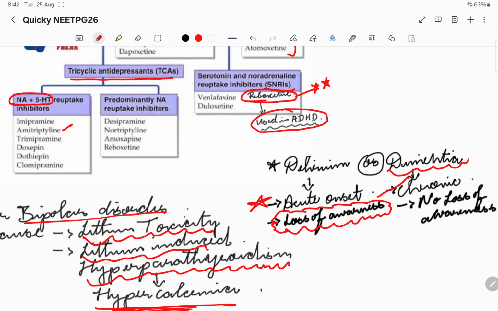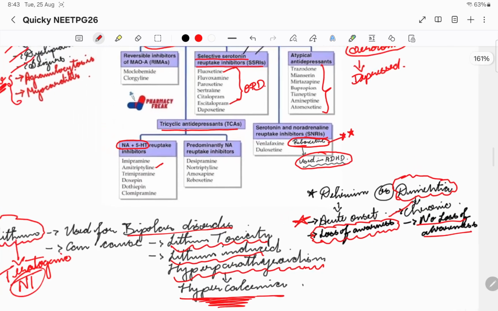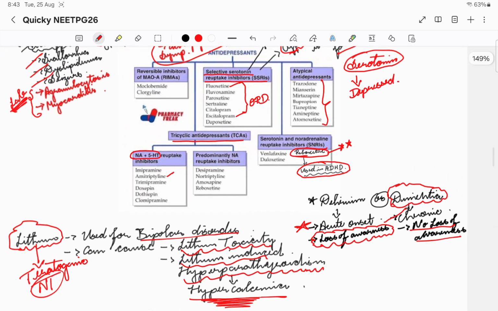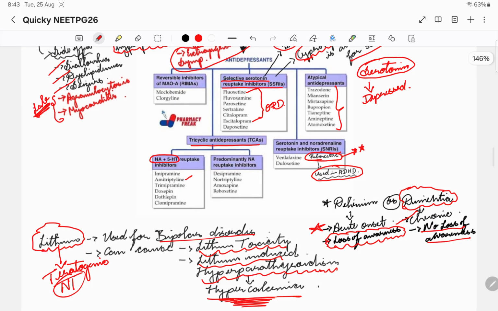Dementia in Alzheimer's and all, it won't be acute, right? It is going to be a chronic thing. In Lewy body dementia and Pick's disease and all, it is going to be long term. So it is going to be chronic, and there is no loss of awareness. Awareness will be normal, they can do their everyday function, but it will be diminished, right? So this is the difference between delirium and dementia.